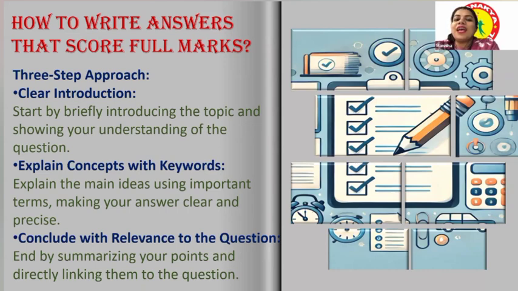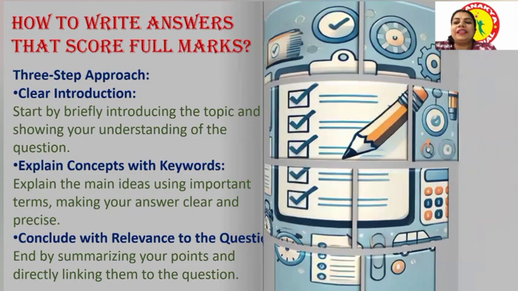So what we should do, sir, is follow a 3-step approach. The first step is a clear introduction. Whatever they are writing, they should write it very clearly with a clear introduction. Second, they have to explain the major concept with the main keywords, and highlight them. And third, they have to conclude with relevance to the question. They should not write anything without including it in the question part. So that is how they should answer to score full marks. Wow, ma'am, if the students follow this 3-step approach, I'm sure they'll get full marks in their answers. Definitely, they'll get it, sir.